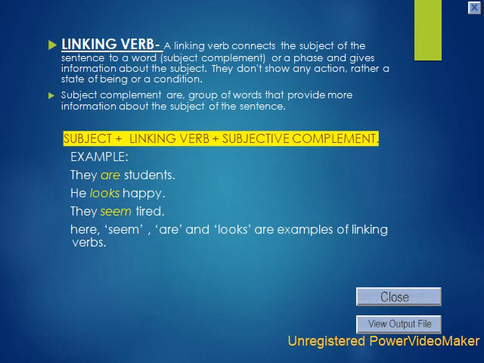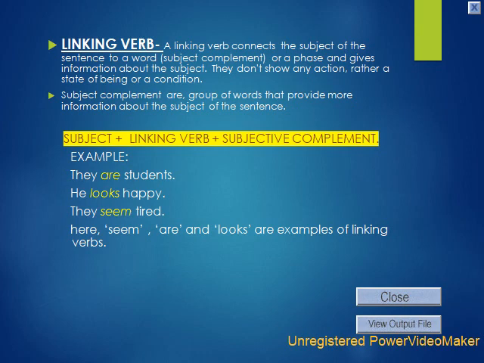Now coming to linking verb. A linking verb connects the subject of the sentence to a word, subject complement, or a phrase and gives information about the subject. They do not show any action, rather a state of being or a condition. Subject complements are groups of words that provide more information about the subject of the sentence.